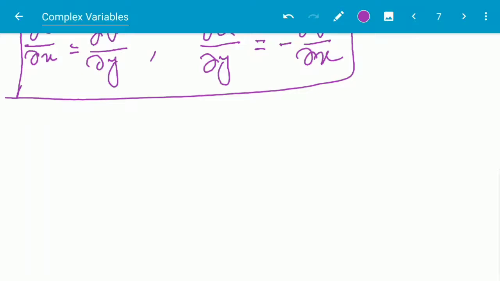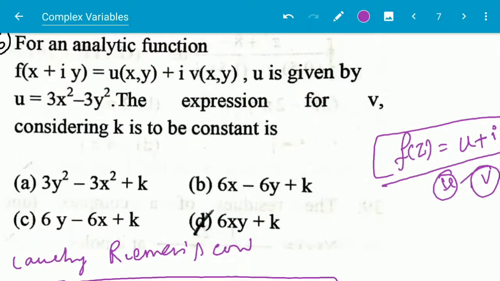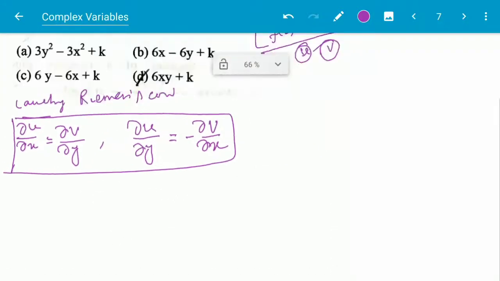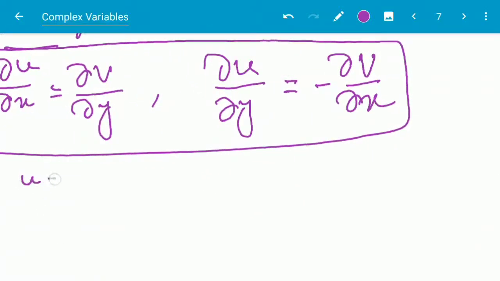So we have to first, u is here given as 3x square minus 3y square.